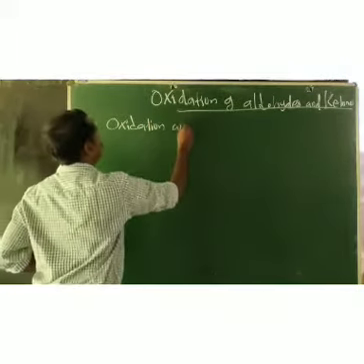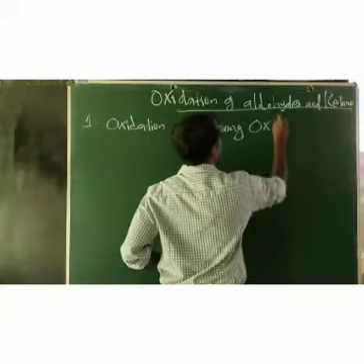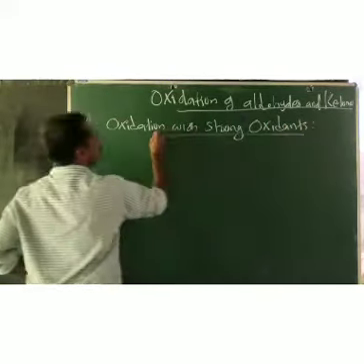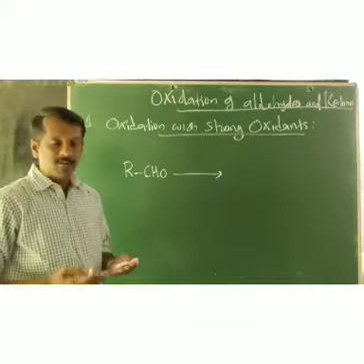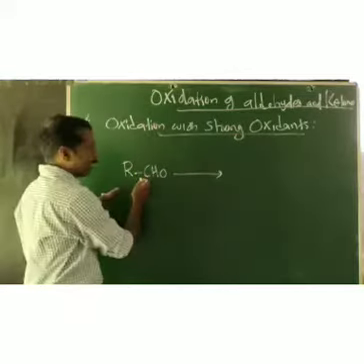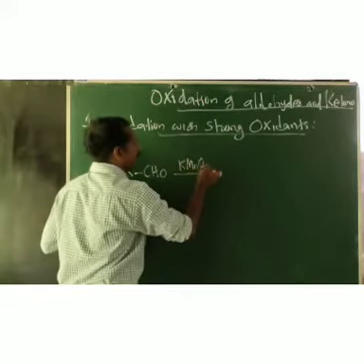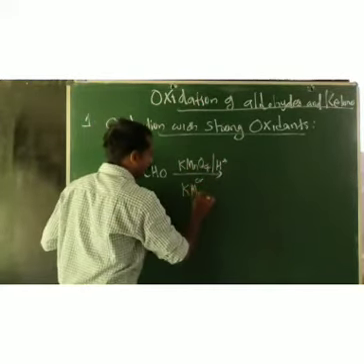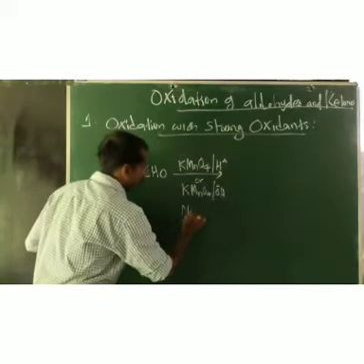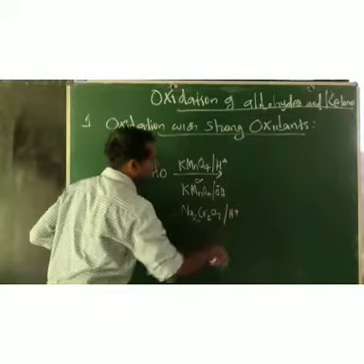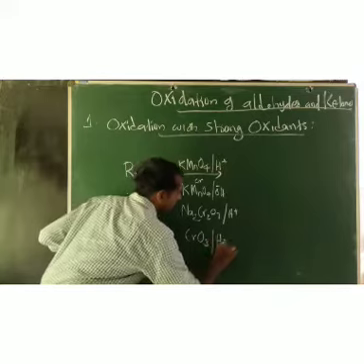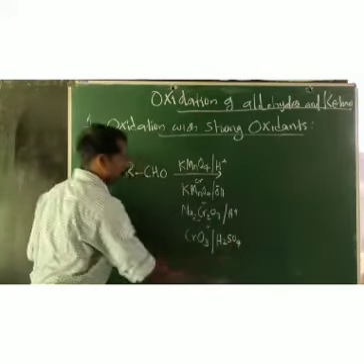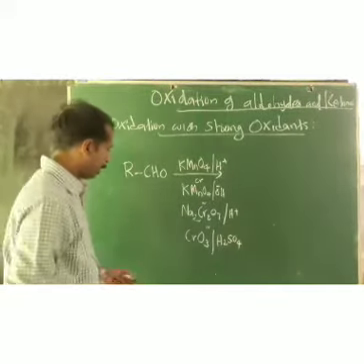When aldehyde RCHO is oxidized with strong oxidizing agents like acidified KMnO4, alkaline KMnO4, or acidified sodium dichromate, Na2Cr2O7 in acid medium, or we can use Jones reagent, CrO3 in H2SO4.